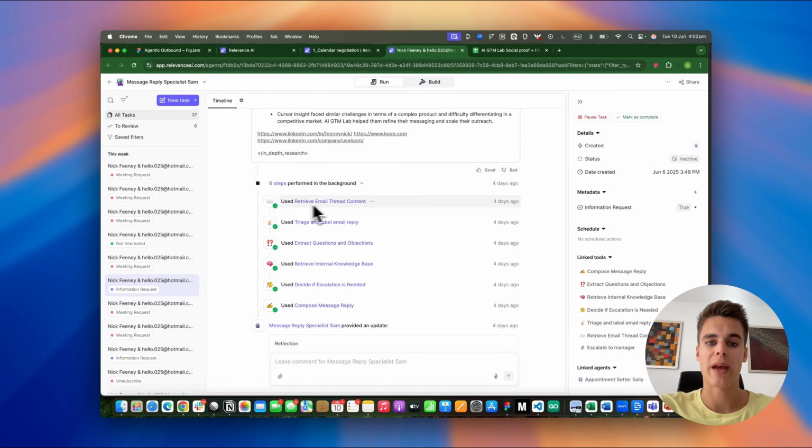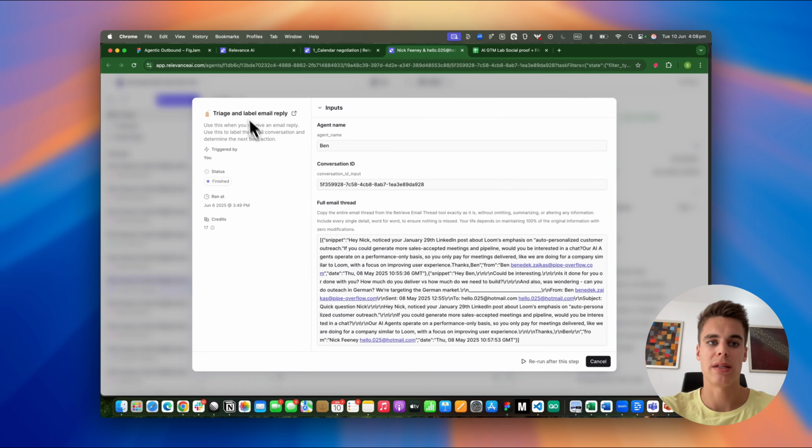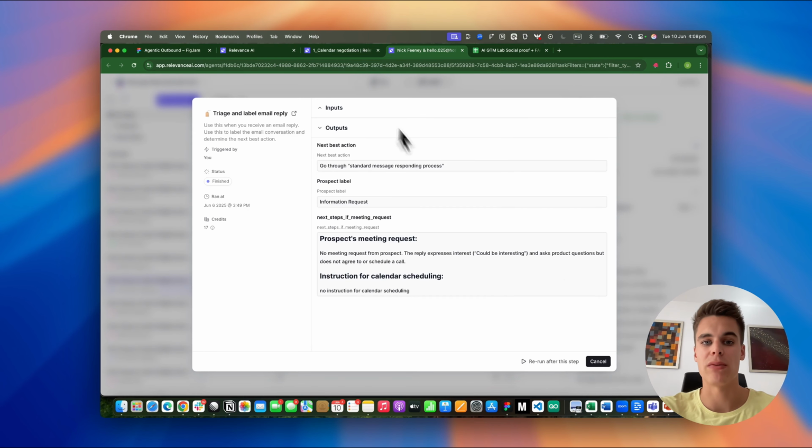And so once we have the full email thread, we pass it into this triage and label email reply tool that's going to label the email exchange. In this case, it has labeled it as information request because even though they showed interest, they also required more information before committing to a meeting. We also have a quick analysis here with regards to whether the prospect has requested any meeting. It also outputs the next best action, which is to go through the standard message responding process.